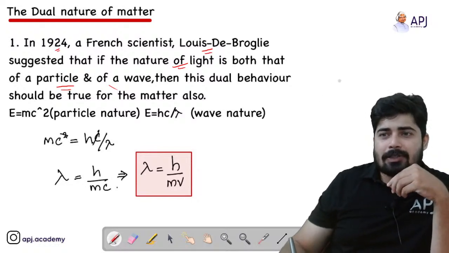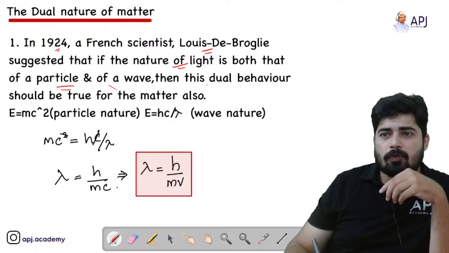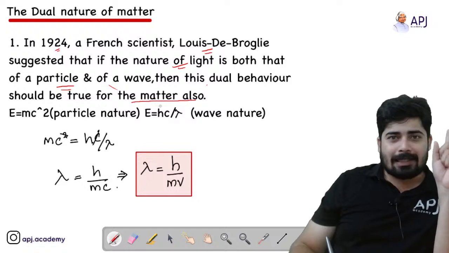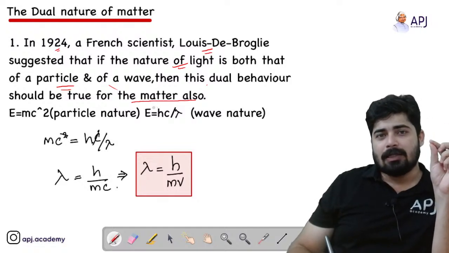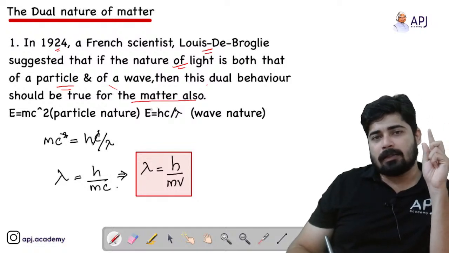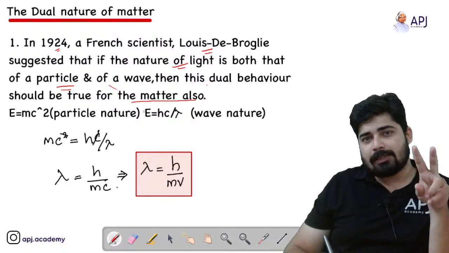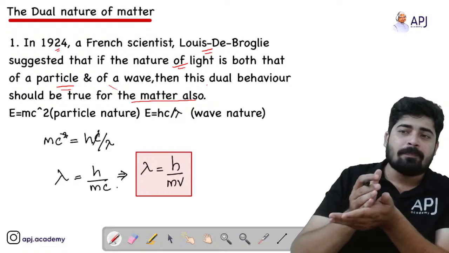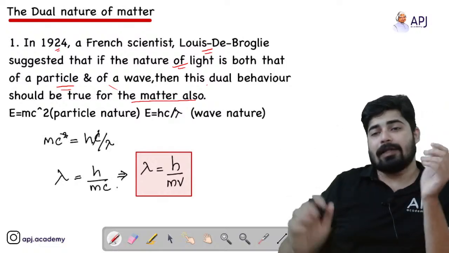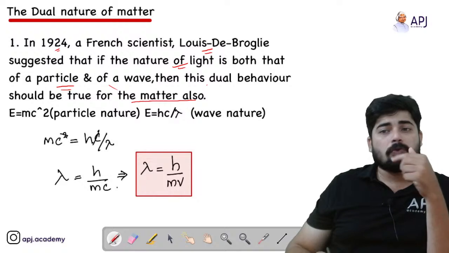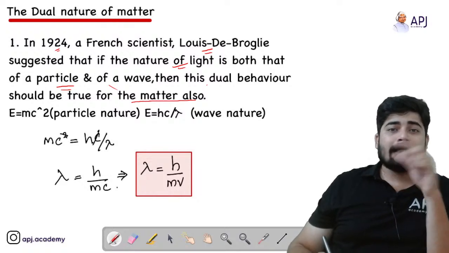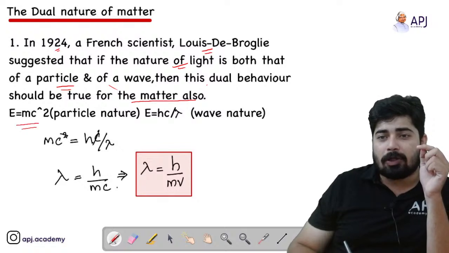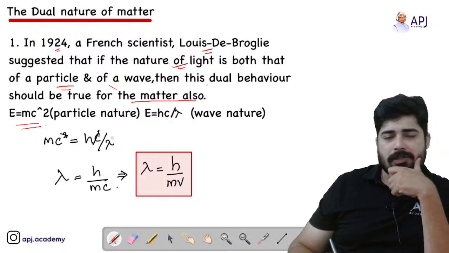And this dual nature should be true for matter also. This is what de Broglie said. If photons or light have dual nature, then obviously matter should also have dual nature. According to particle nature, the energy of a particle is E equal to mc square, Einstein's equation.